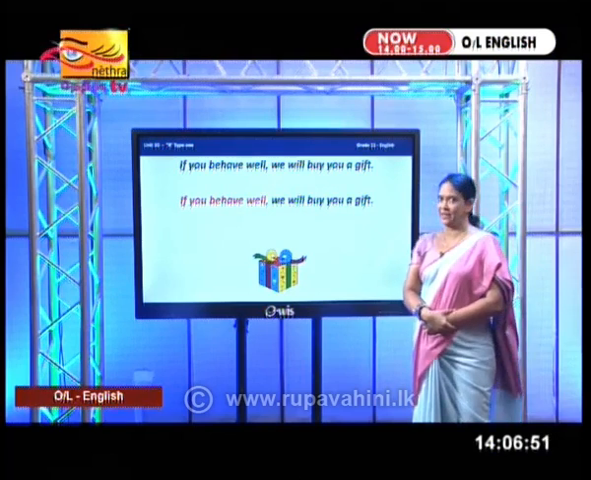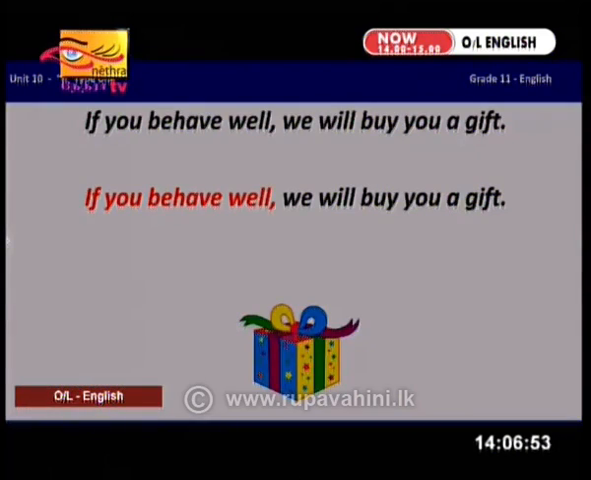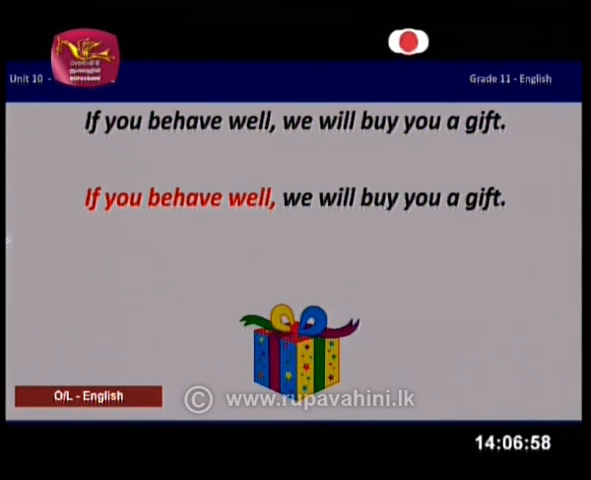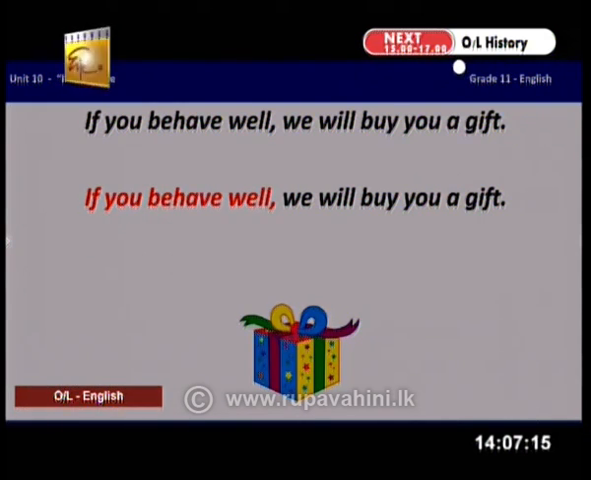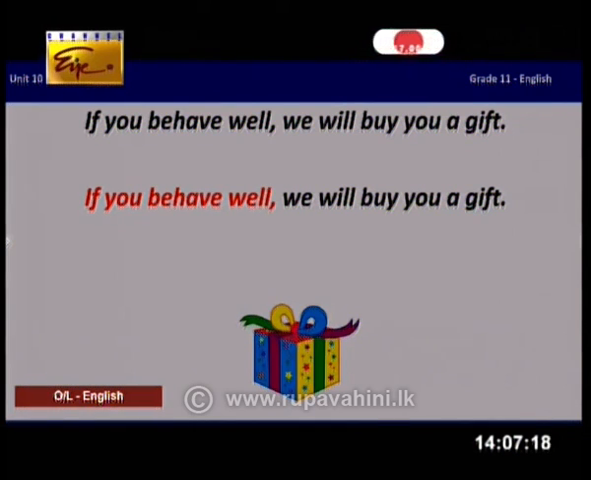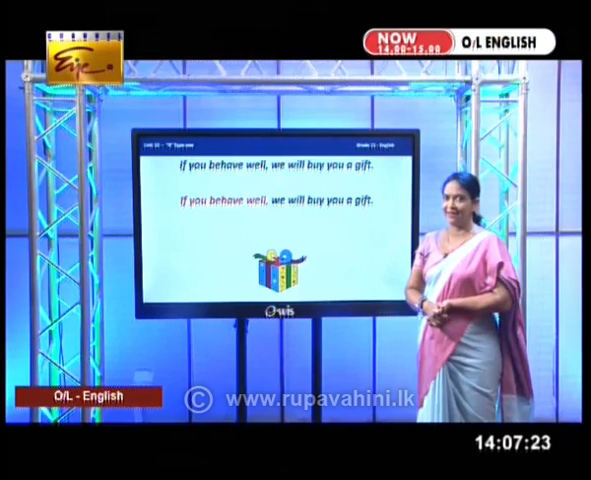Now this is how it happens, right? I used colors here because it makes the thing that you have to learn very clear. Okay? So if you behave well acts as one part of the sentence and we will buy you a gift acts as another part of the same sentence. So we can identify two main sentence sections here, two parts, right? If you behave well is given in red, we will buy you a gift is given in black, right? So what is the difference here?